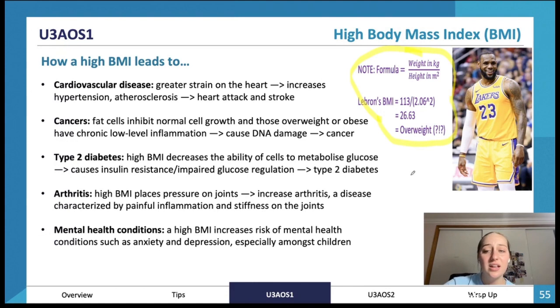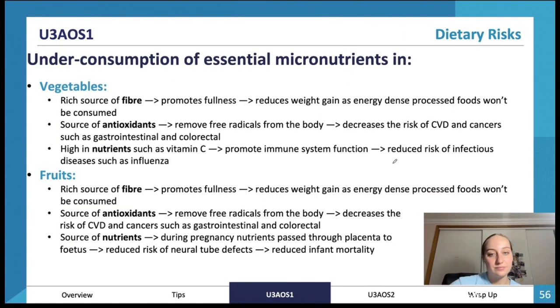The only thing to note is that high BMI in general is not the most accurate way of measuring a person's health. If we look at LeBron James's BMI, it's measured by weight over height squared, but because sometimes this isn't a good way of looking at health, he's technically classed as overweight, but he's a very fit and healthy individual. So BMI, take it with a grain of salt. It's not always the most accurate, but in Health and Human, it can be helpful to see it as a risk factor for disease.